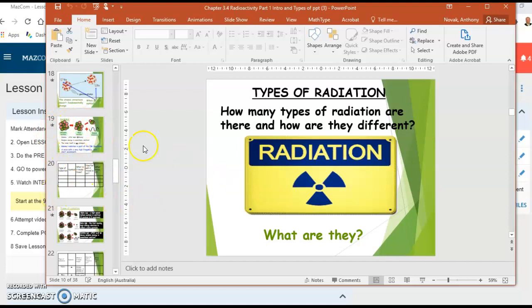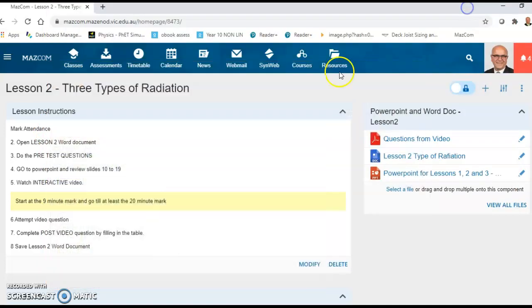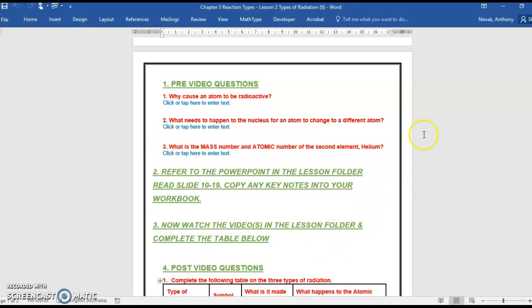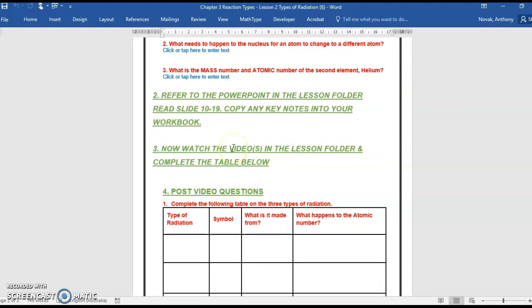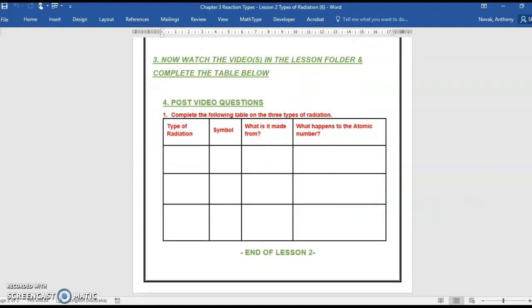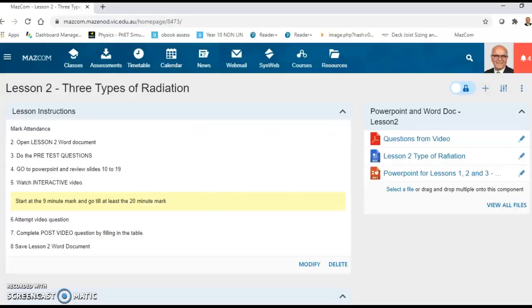Once you have done that, we can continue with the Word document, and that is to watch the video. You've still got the answer sheet there. Follow that. Remember, it will record every so often. At the conclusion of the video, you should be able to fill in this table. You just have to click in there to edit. It may go over several pages. That's lesson 2.